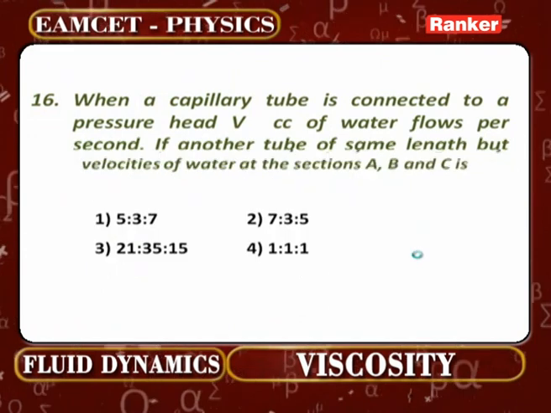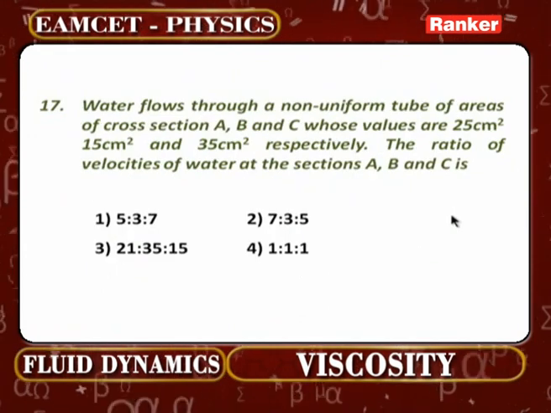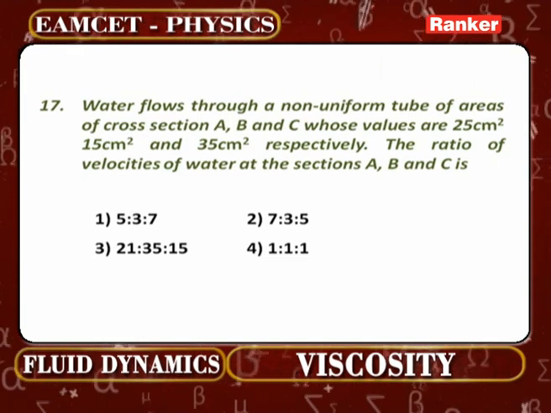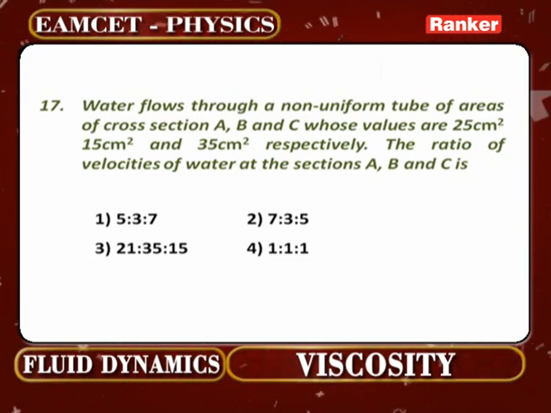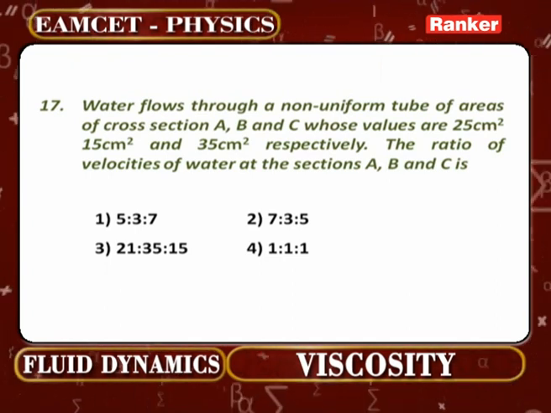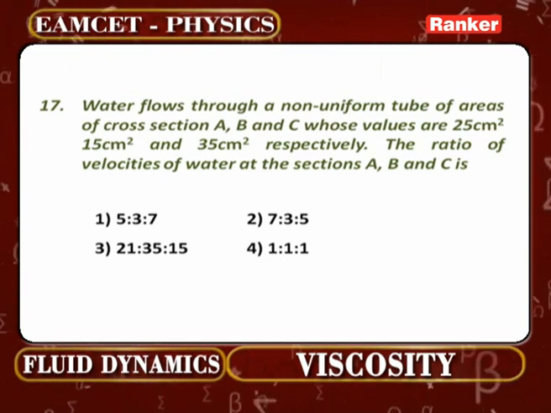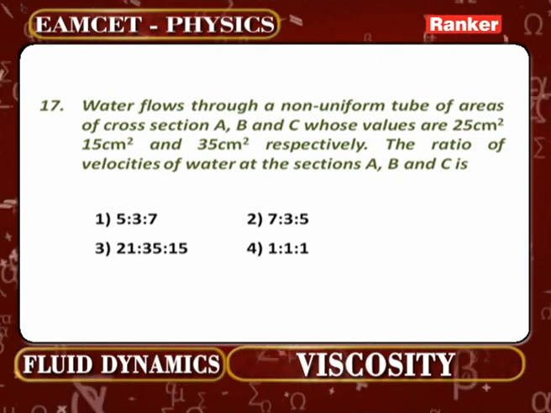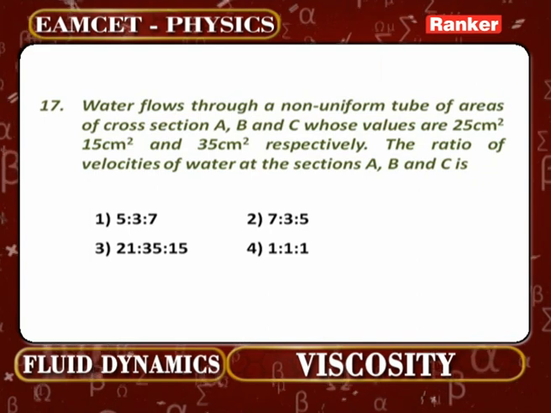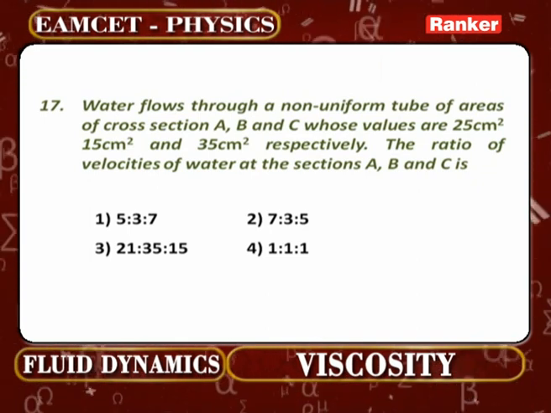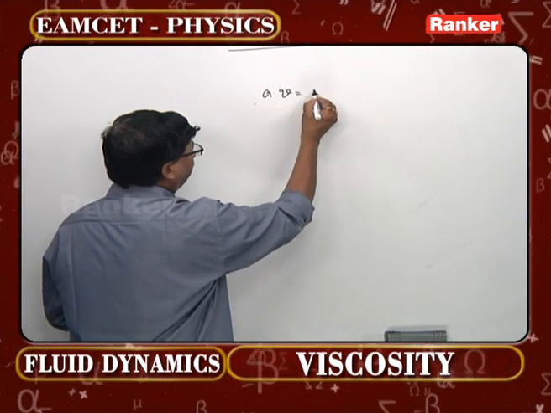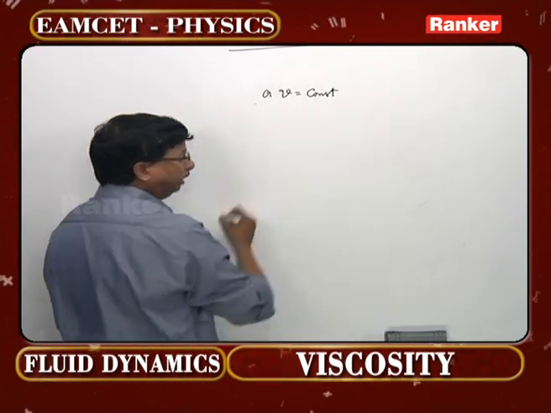Let us check the next number. Water flows through a non-uniform tube of areas of cross section A, B and C, whose values are 25 centimeter square, 15 centimeter square and 35 centimeter square respectively. The ratio of velocities of water at the sections A, B and C will be? Areas and velocities. Definitely you should understand AV is constant. That is the formula to be taken.